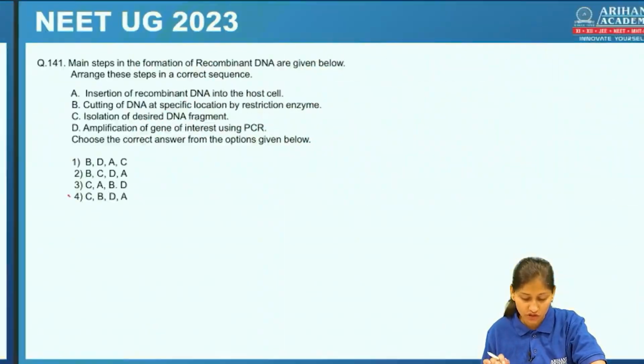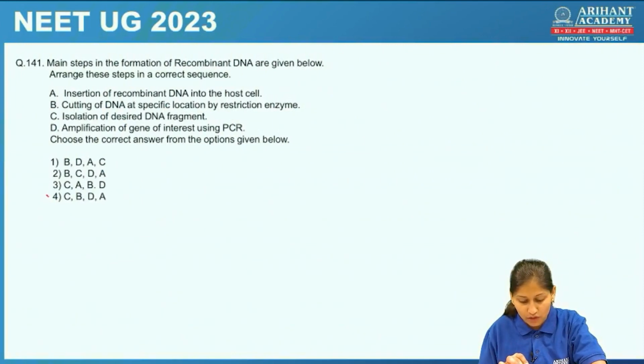Let's check the next question. Main steps in formation of recombinant DNA are given below. We are supposed to put them in the correct sequence. First one, insertion of the recombinant DNA? No, first it should be isolation. So this would be the correct statement.